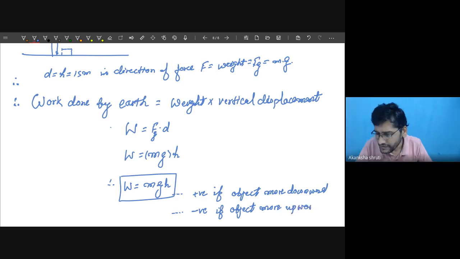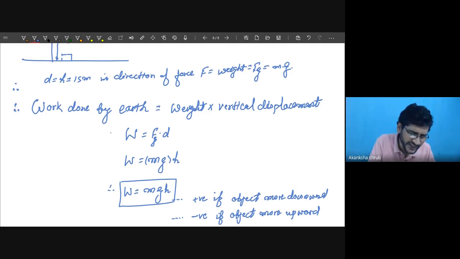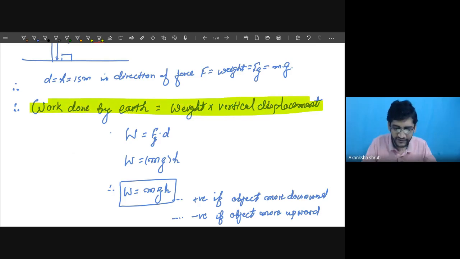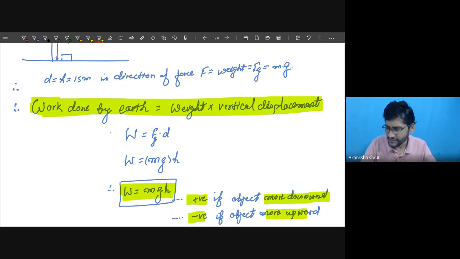Very good, because while moving upward the weight is always acting downward, but the displacement is upward, therefore it's negative. So this is another important formula regarding the work done by earth or gravitational force that we have to keep in mind. Okay, students? So we have derived this formula. It can be positive when the object moves downward. It can be negative if the object moves upward. This is the formula that I have derived.